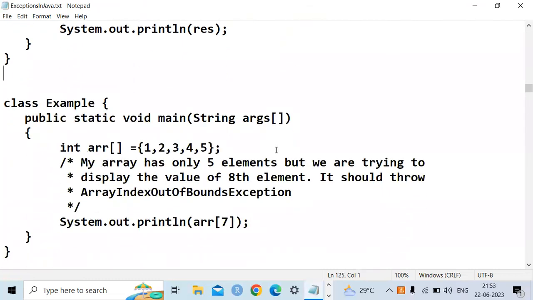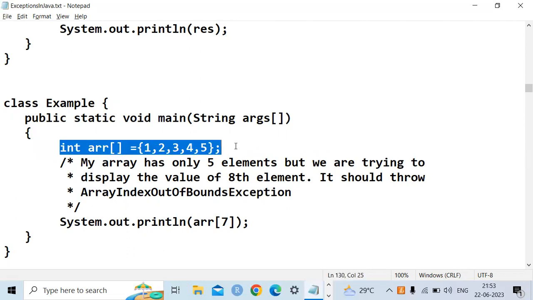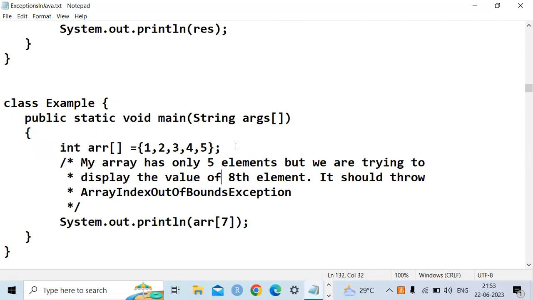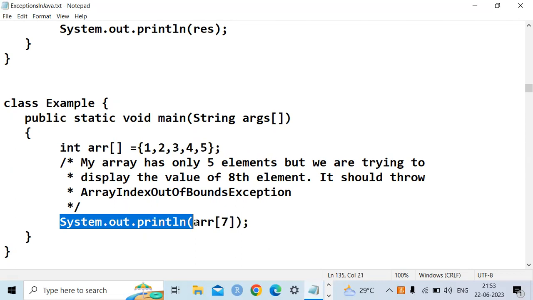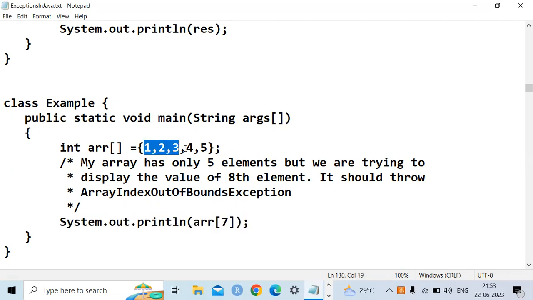In the same way, see one more example here. I am creating an array of integer values, and this array contains a total of 5 elements. The elements are 1, 2, 3, 4, 5. But here I am asking to display the element at index number 7. Actually, how many elements are there? 5.